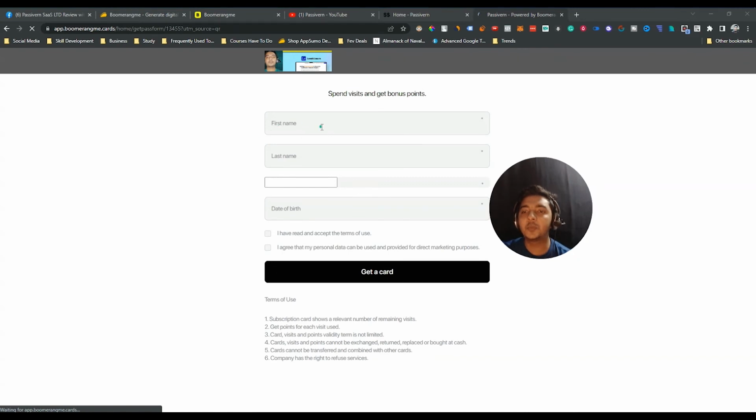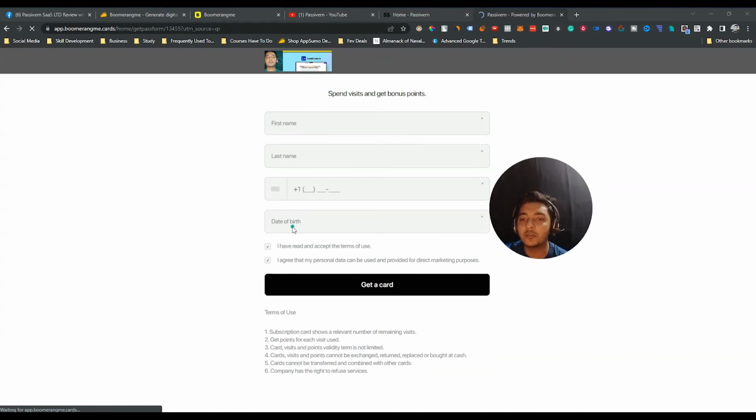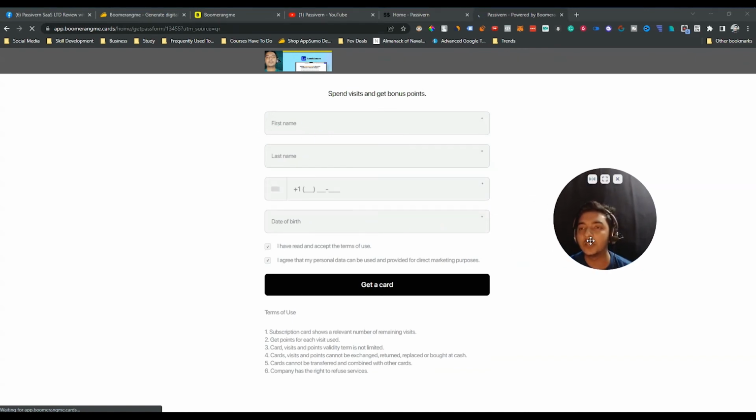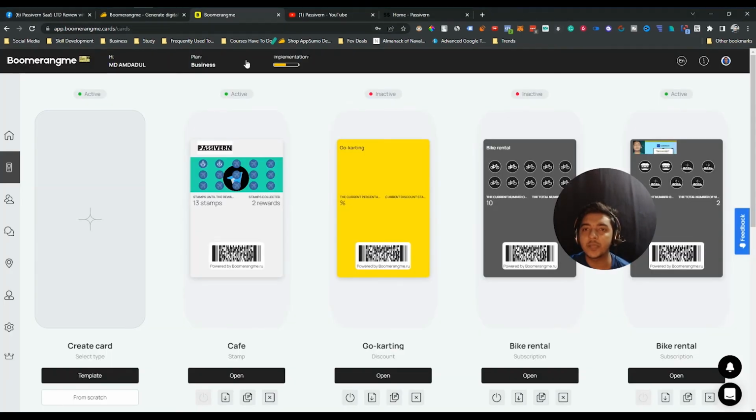And see, here people have to submit their first name, last name, phone, and date of birth, and then they will get the card. This is the whole process behind this tool. By using this digital loyalty program or digital reward program, you can increase the revenue of your business. You can convert your one-time customer into a permanent customer.